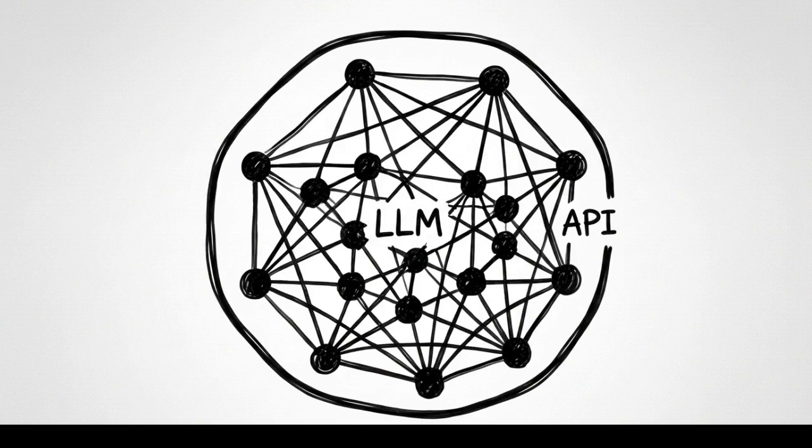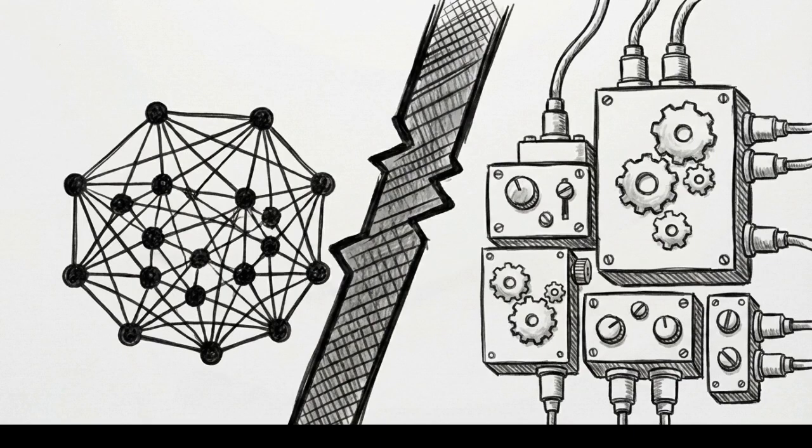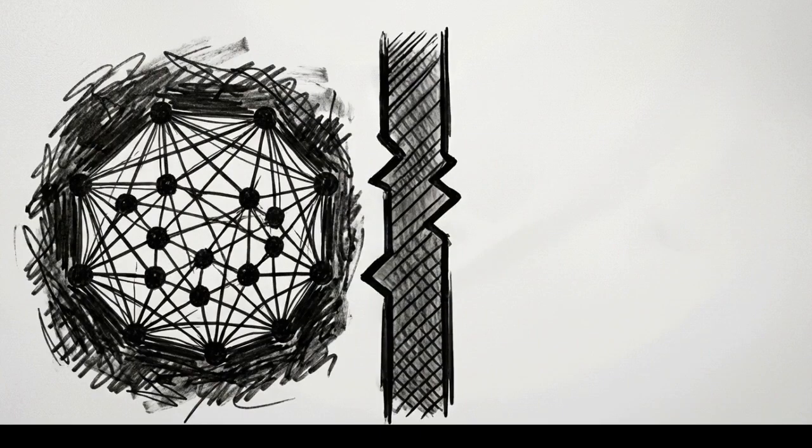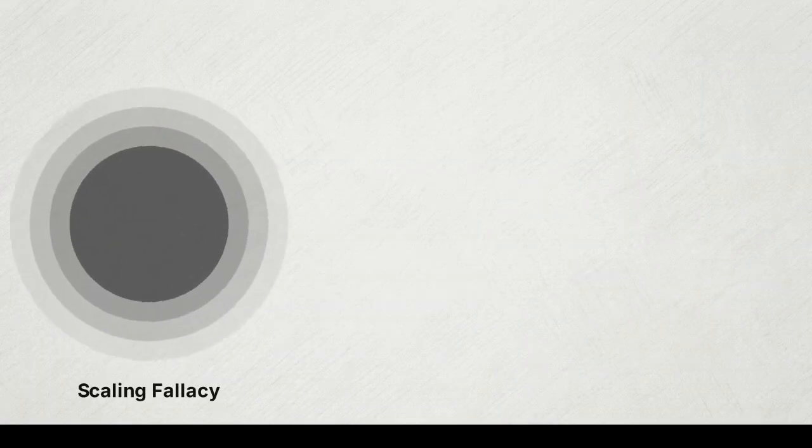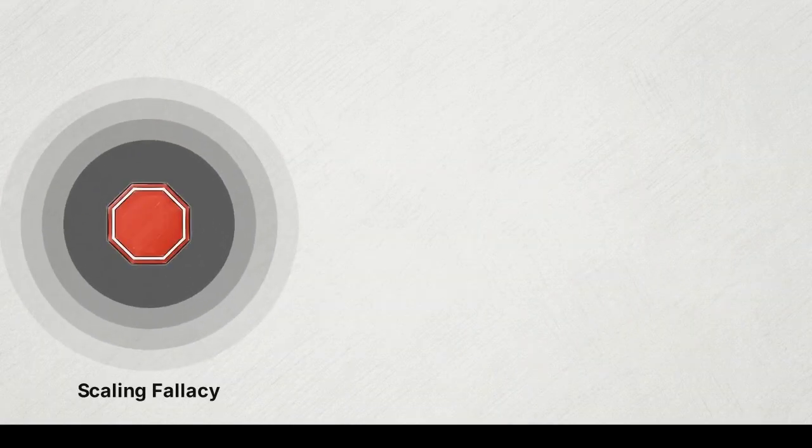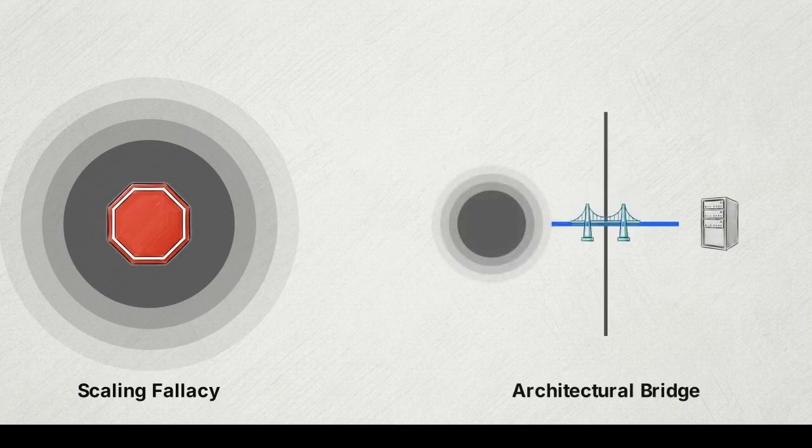In reality, large language models are static probability engines, locked behind an API. They cannot inherently verify facts or execute code. There is a rigid barrier isolating the model's neural network from the external environment. Making a system autonomous does not mean building a larger or smarter foundation model. It requires a different software architecture to bridge that barrier.